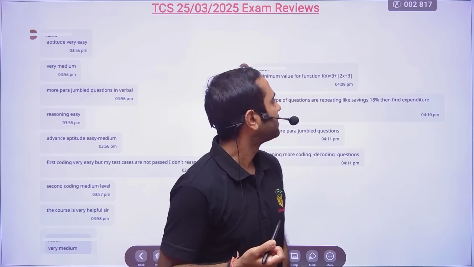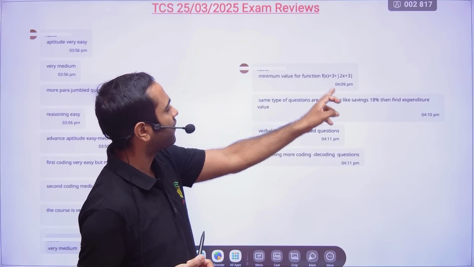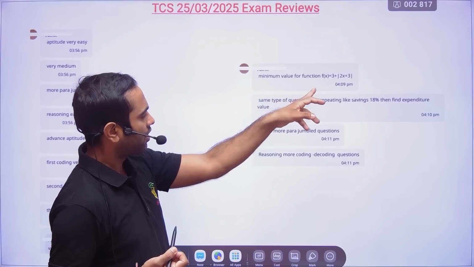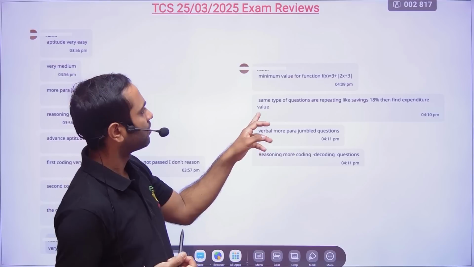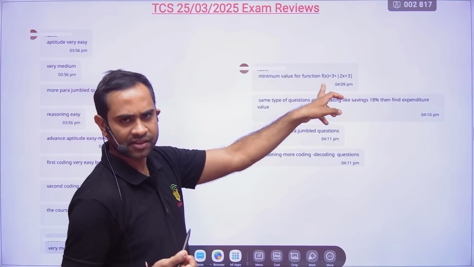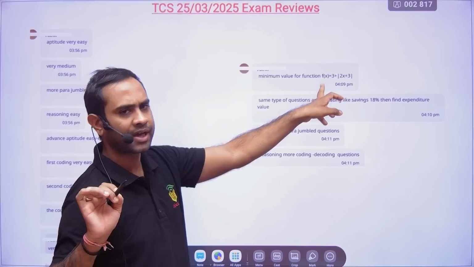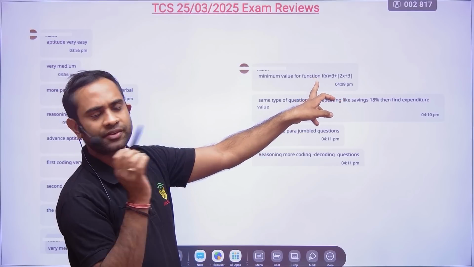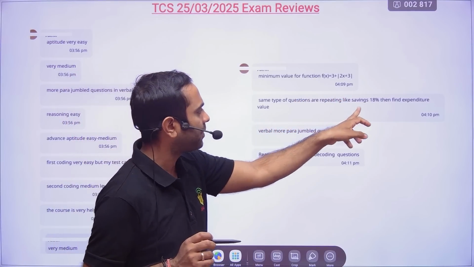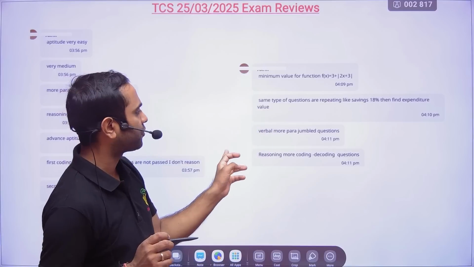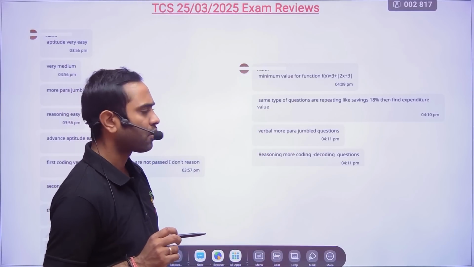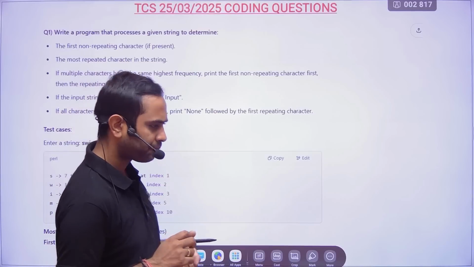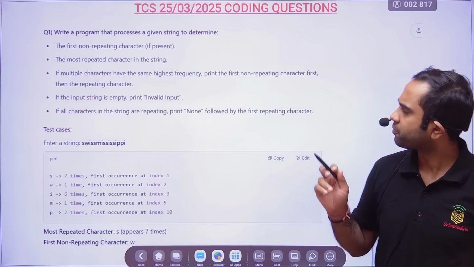Okay, and then here you see: minimum value for the function f(x) = 3 + |2x + 3|. So you have to find out the maximum value for this one. This also I have done, the same question in our videos itself. Same types of questions are repeating, like saving 18%, then find the expenditure value. In verbal, more para-jumbled questions were there. In reasoning, more coding-decoding questions were there. Okay, fine. This was one of the coding questions.